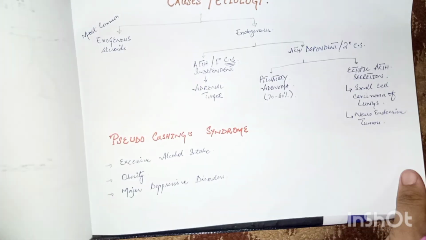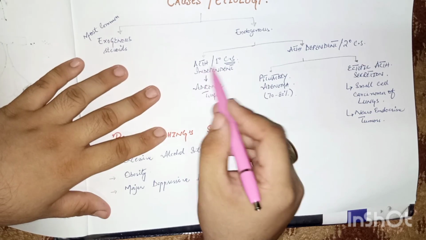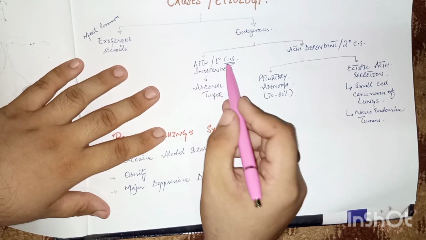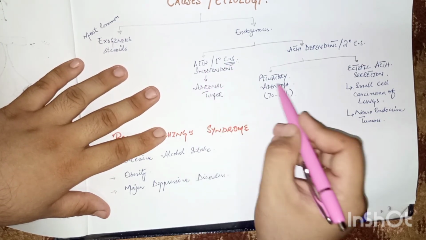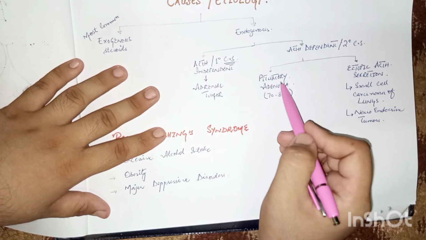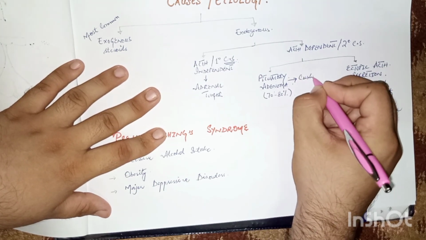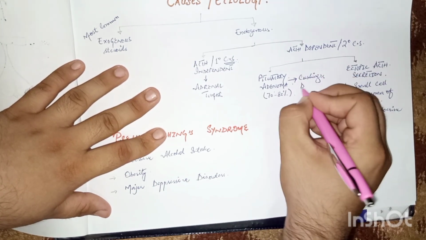I would like to discuss what I have missed in the causes: the ACTH independent or primary Cushing syndrome, and the other one, which is ACTH dependent, the pituitary adenoma. If the cause for the Cushing syndrome is pituitary adenoma, it is called Cushing's disease. This is called Cushing's disease.